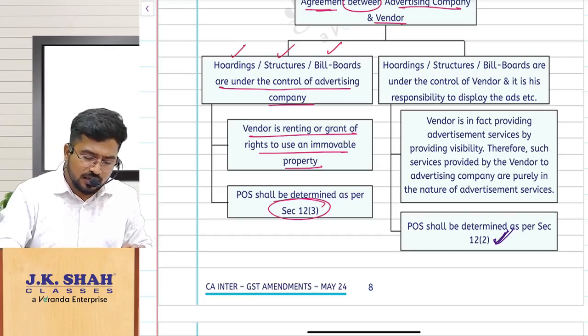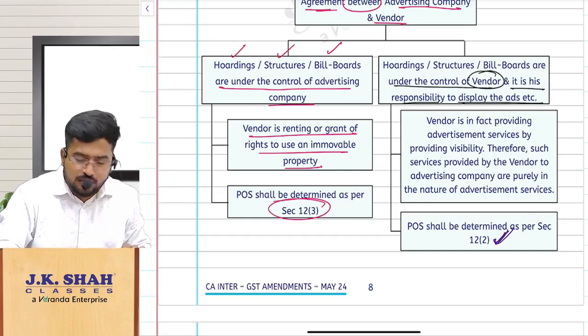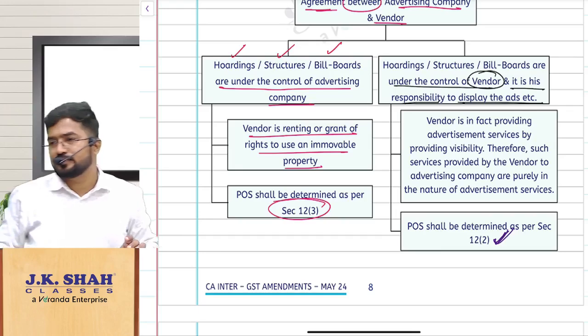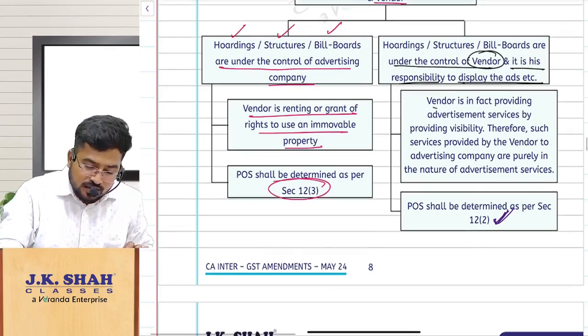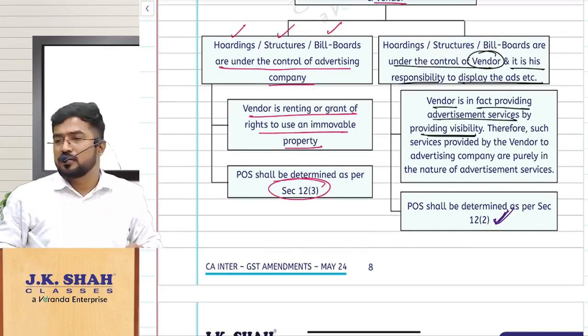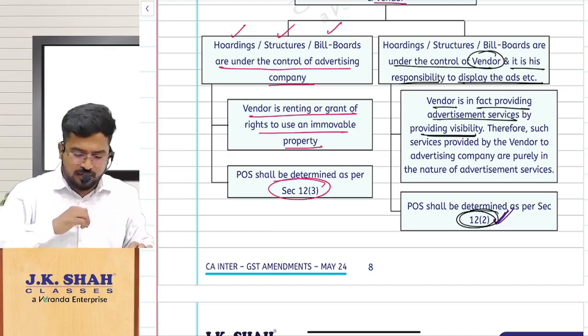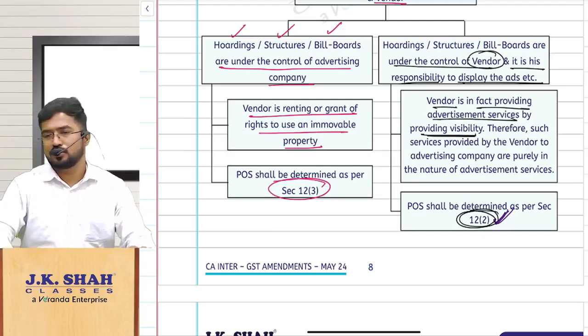No, sir, they are under the control of the vendor only. And it is his responsibility to display the ads, etc. That means the vendor is in fact providing advertisement services to the advertising agency. So obviously the place of supply is determined as per section 12 subsection 2, the general rule.